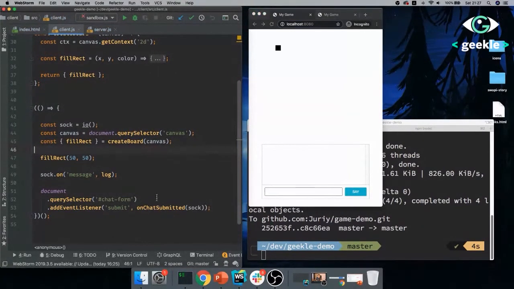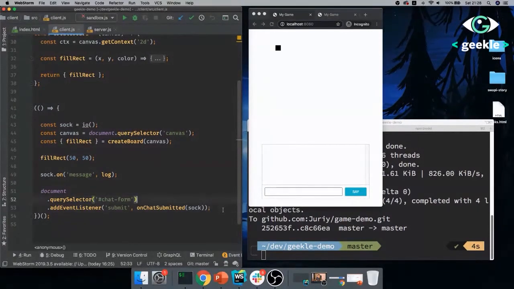Right. So we have now the way to render something, and we have the way to talk. So now let's combine the two. Let's add the interaction, and we'll have the very basic tool to start building the game. Because if you think about it, essentially all games boil down to render things, get user input, update the world, and render things again, and so on. This is something that is called the game loop.